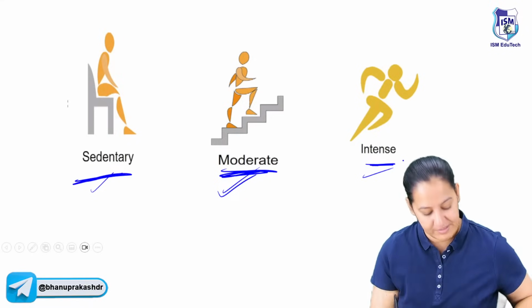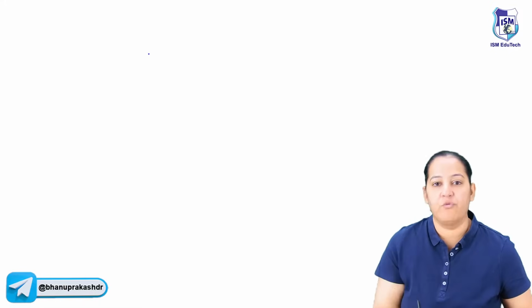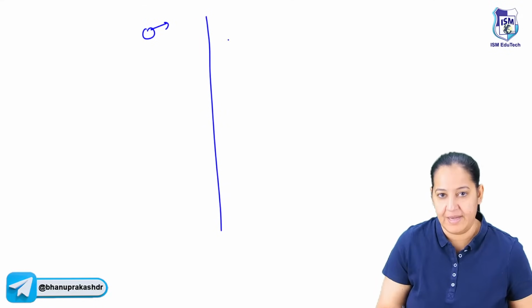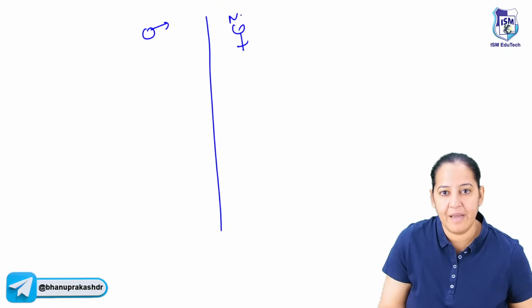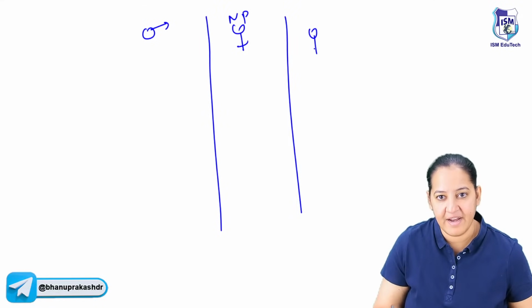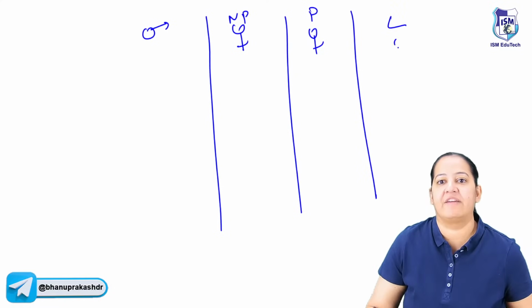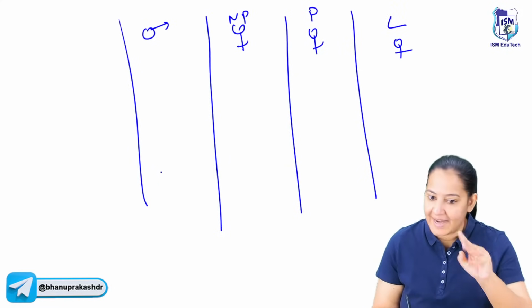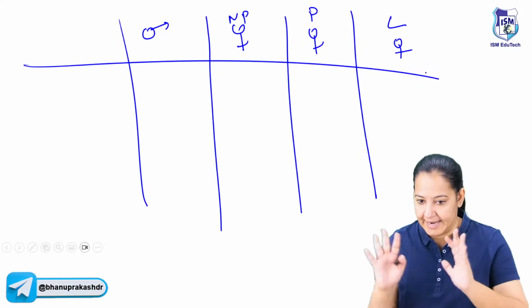And then everyone knows their gender. We are dividing into 4 categories. So first, male. And there are 3 types of female: non-pregnant female, pregnant female and lactating female. So females are of 3 types, but males are males only. So males and the 3 types of females. I will tell you these guidelines.